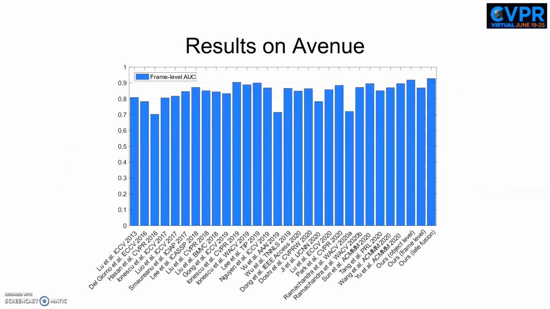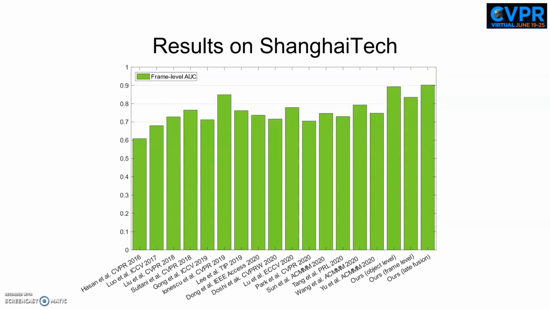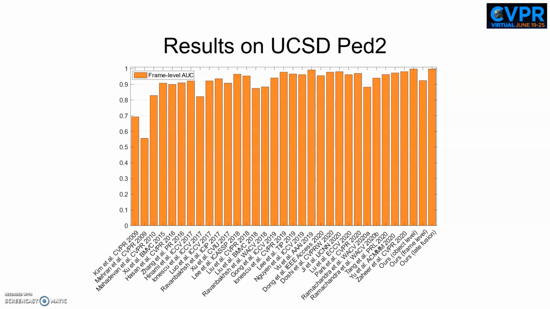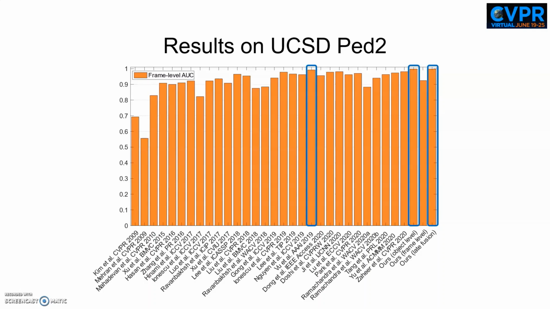These are the state-of-the-art frame-level AUC performance on the Avenue dataset. Our framework applied at the object level obtains a frame-level AUC of 91.9%, surpassing all previous methods. These are the top 2 results. These are the state-of-the-art frame-level AUC scores on the Shanghai dataset. Our late fusion method outperforms all previous works, reaching a new state-of-the-art performance of 90.2%. These are the state-of-the-art frame-level AUC performance on the UCSD Ped2 dataset. The previous state-of-the-art reports a frame-level AUC of 99.2%, but our method still manages to surpass all previous works, reaching a new state-of-the-art frame-level AUC of 99.8%.